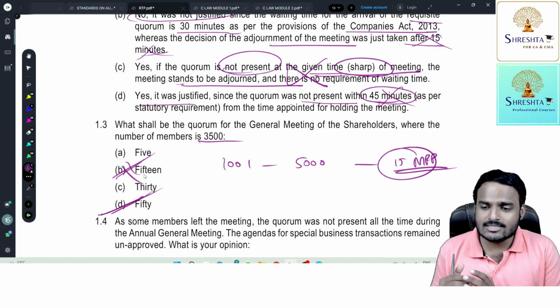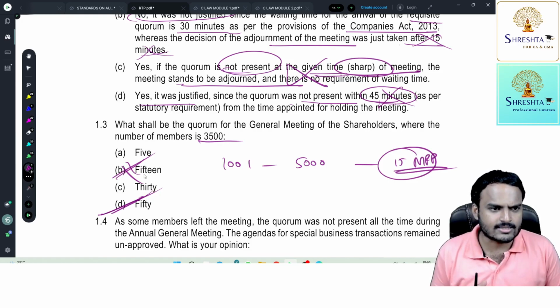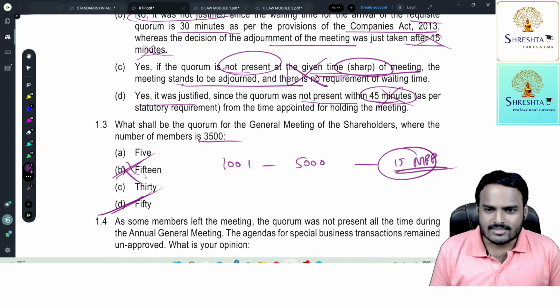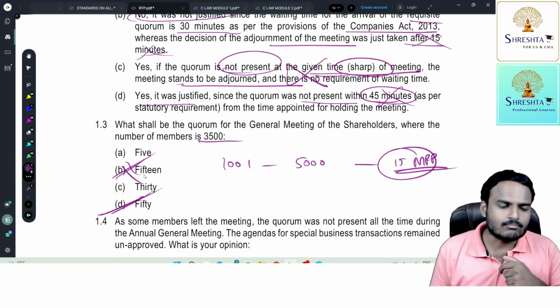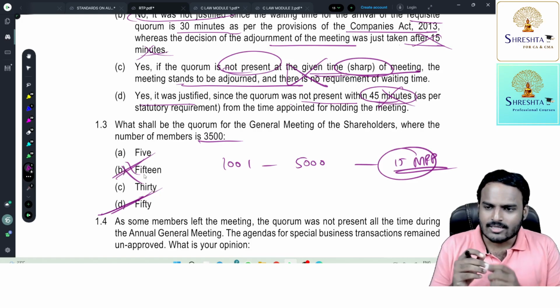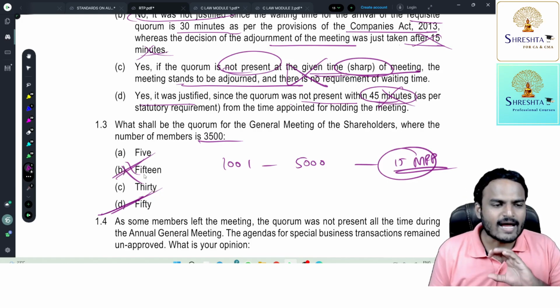So I can imagine the pressure you will face in the examination is really high. But at the same time, you should be very careful, very clear with respect to the concept, or else you can't clear the exam, because this is moreover a psychological game. Knowledge plus psychological game. Our CA exams are both. They will test your knowledge and they will test your psychology also. You should handle the pressure.